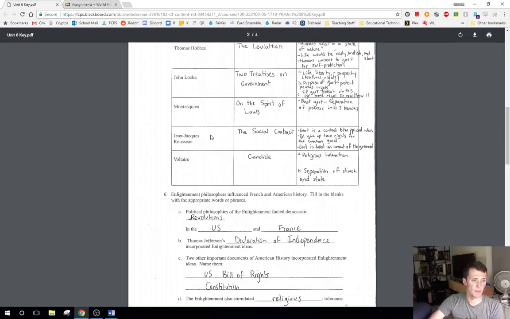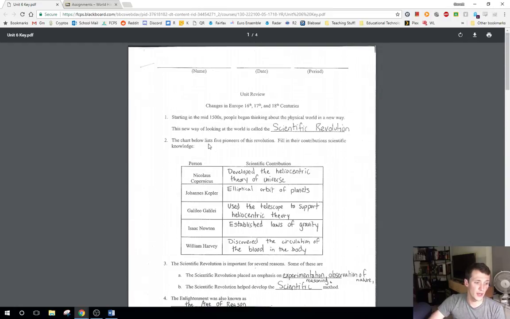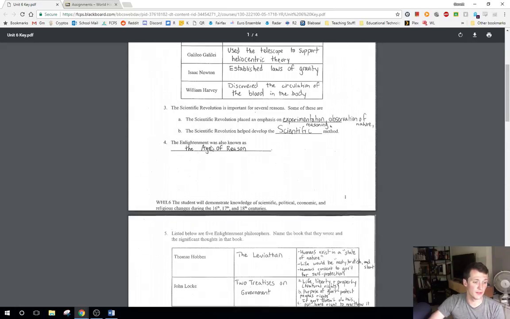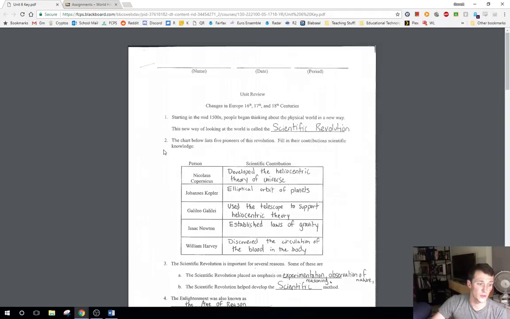So let's open it up. So this is what it looks like when you open it up, right? So there are a number of different pages. Mrs. Kipperman was kind enough to fill out this answer key for us. So let's run through it quickly.